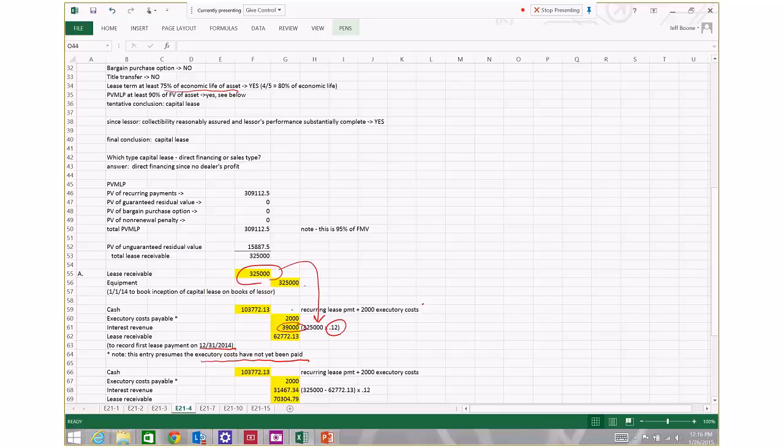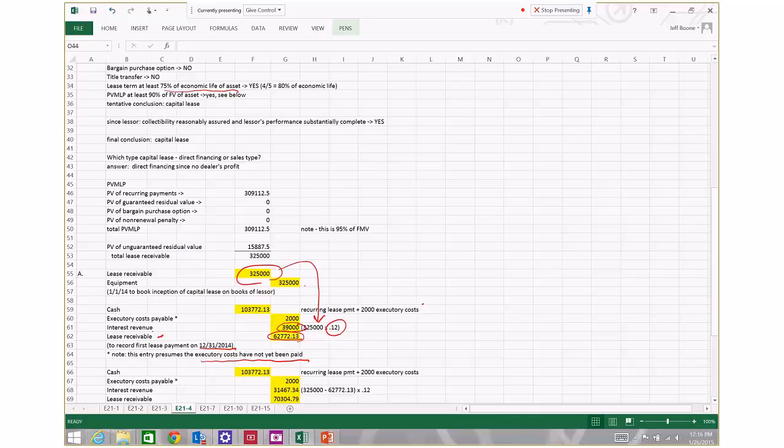What that tells us is out of the 101,772.13 payment, that is the payment net of executory cost, 39,000 of that is going to be characterized as attributable to interest that is accrued on that receivable over the course of the year, and the remaining portion of 62,772.13 is going to be deemed as a payment of principal, which is going to serve to reduce the lease receivable account.